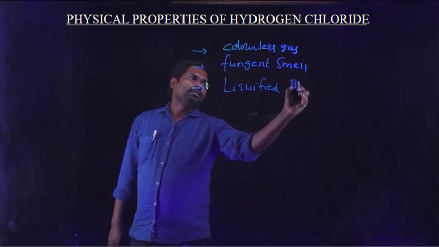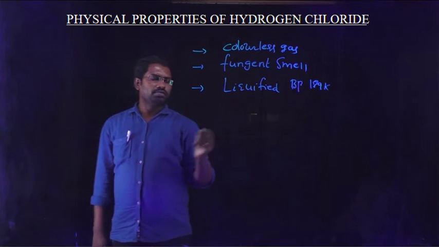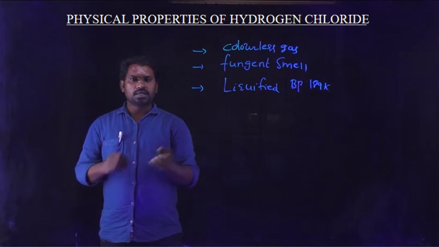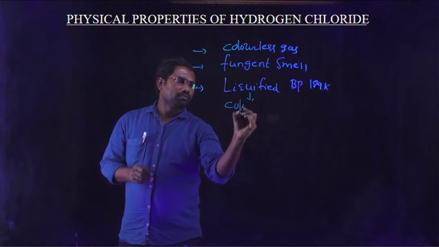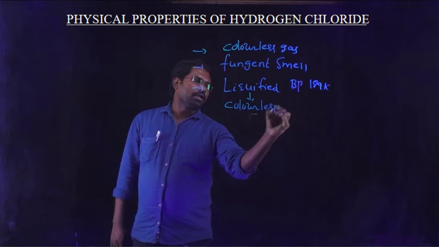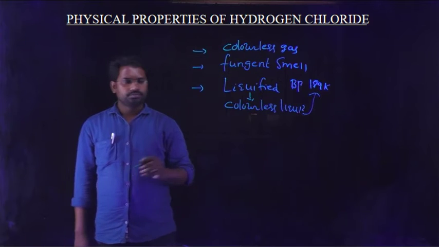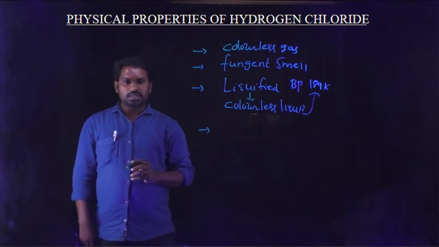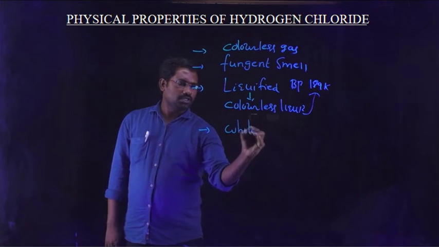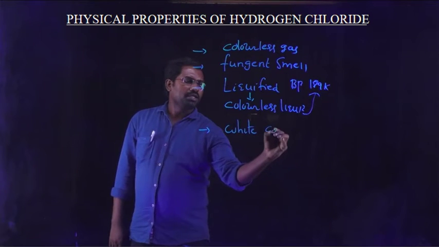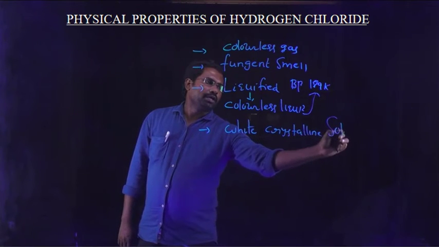Its boiling point is 189 Kelvin. It is easily liquefied, that means HCl gas can be easily converted into liquid, which is a colorless liquid with a boiling point of 189 K. And it easily freezes into a white crystalline solid.